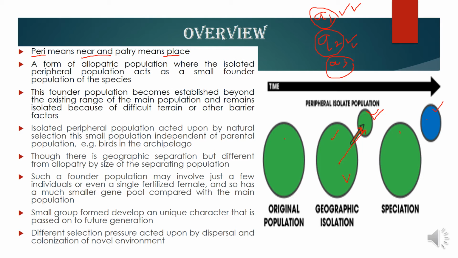So here we see that two types of species are formed with unique characters, and they have reproductive barriers. This is peripatric speciation.